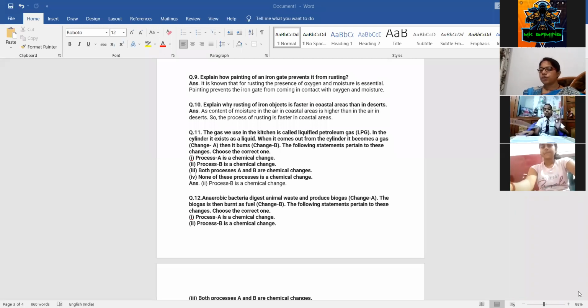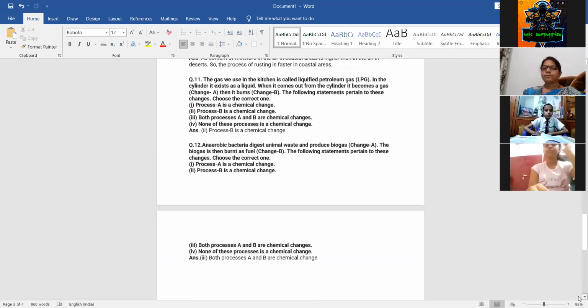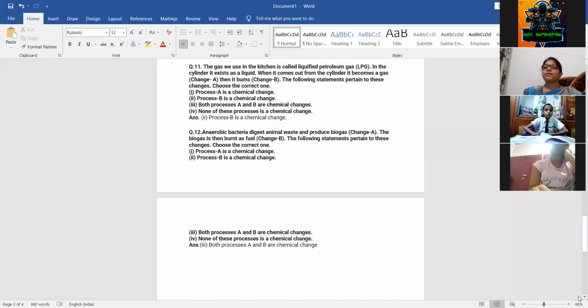Now see the next question. Question number 11. The gas we use in the kitchen is called LPG, liquefied petroleum gas. In the cylinder, it exists as a liquid. Then it becomes a gas, then it burns. The following statements pertain to these changes, choose the correct one. A is a chemical change. B is a chemical change. Both are chemical changes. None of these are chemical changes.